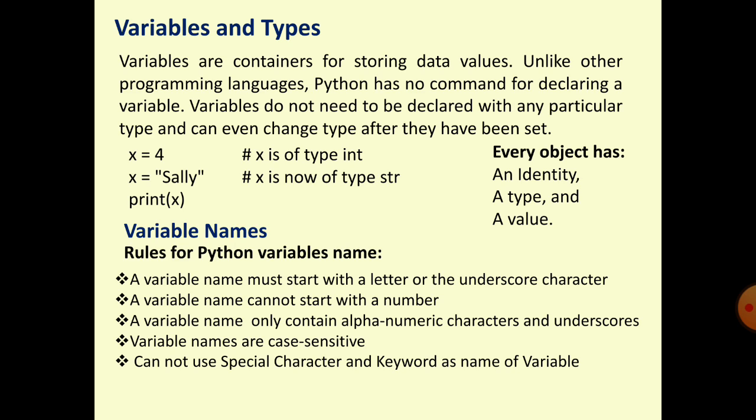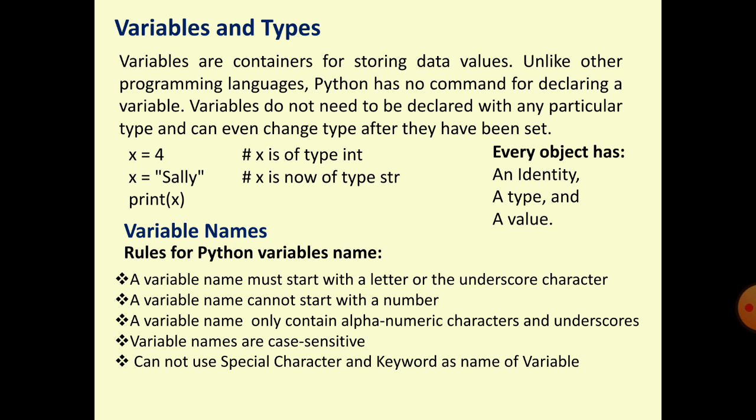Special characters have a special meaning in a programming language, so we cannot use such characters in the name of a variable.